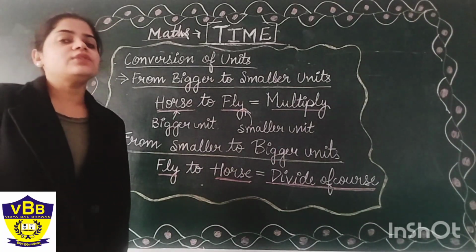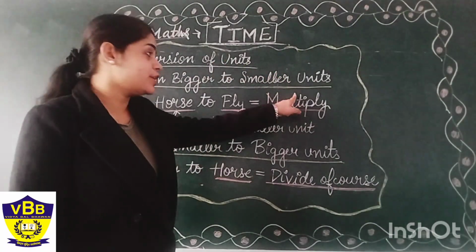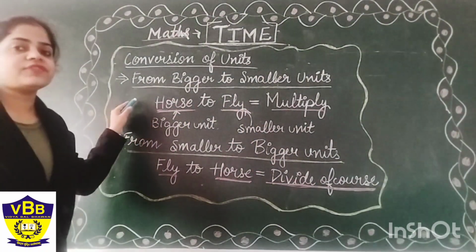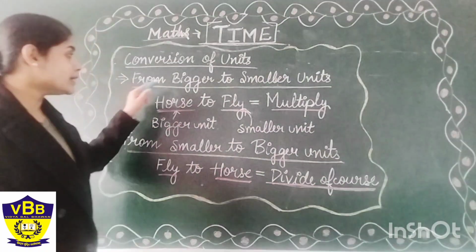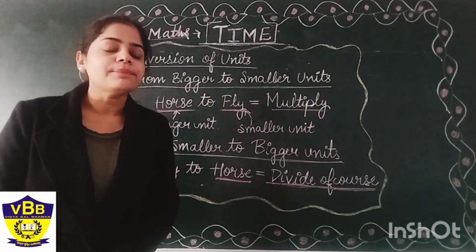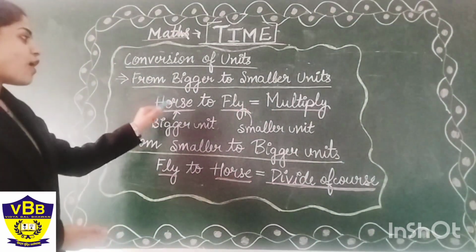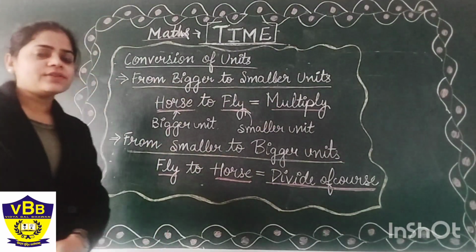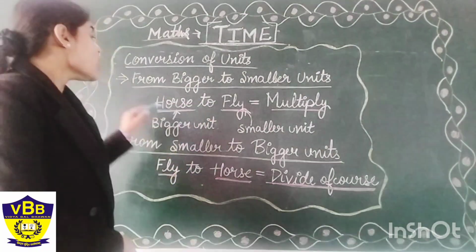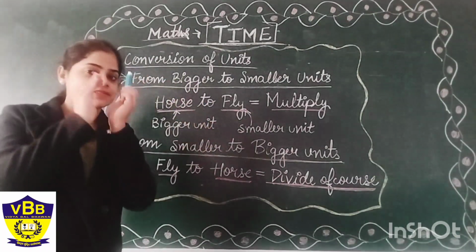Let us begin with the conversion of time, that is how to convert from a bigger unit to a smaller unit or from a smaller unit to a bigger unit. Let us start with the first part, how to convert a bigger unit to a smaller unit. Let us see a very simple trick. Our trick is horse to fly, multiply. Horse is the bigger one and fly is the smaller one.